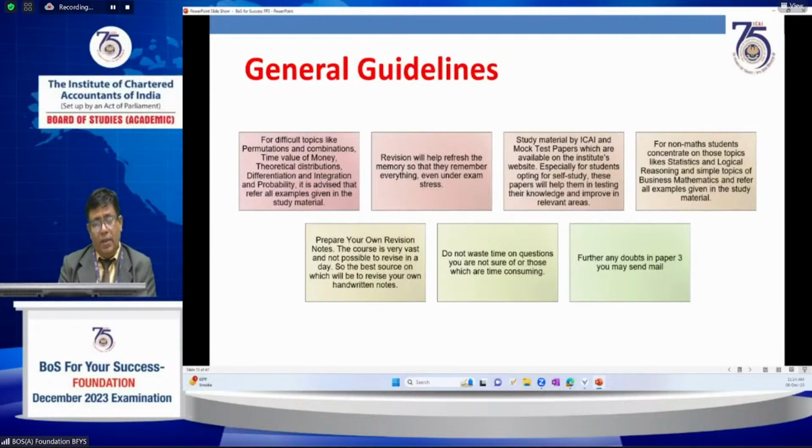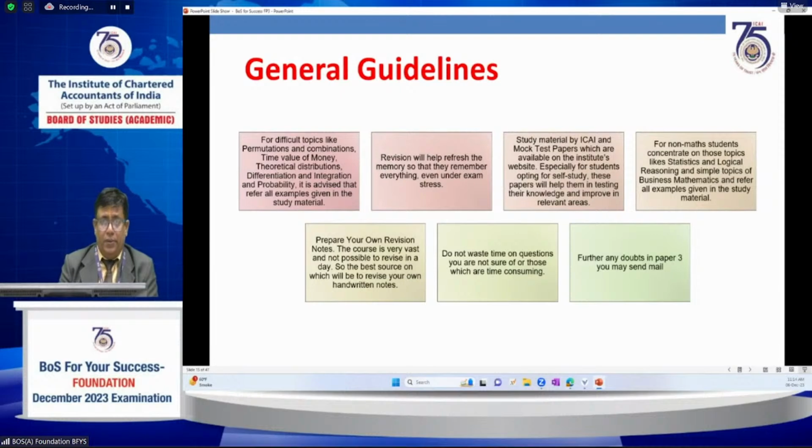Prepare according to the weightage of marks, on whichever topics you are comfortable with, prepare your own notes and revise your own handwritten notes. Definitely that may give you confidence.